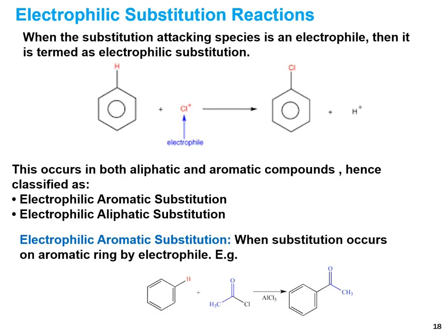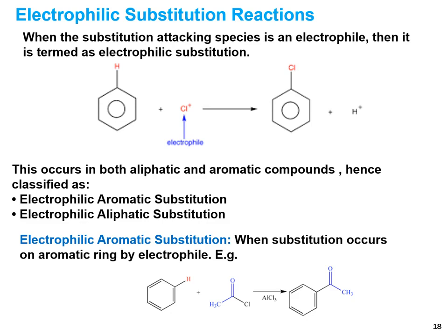The first type is the electrophilic substitution reaction. As in the previous slide, when the attacking species is an electrophile, it is called an electrophilic substitution reaction. Here is an example of electrophilic substitution reaction. Chlorine acts as an electrophile and hydrogen is replaced by the chlorine electrophile, and chlorobenzene is the product.